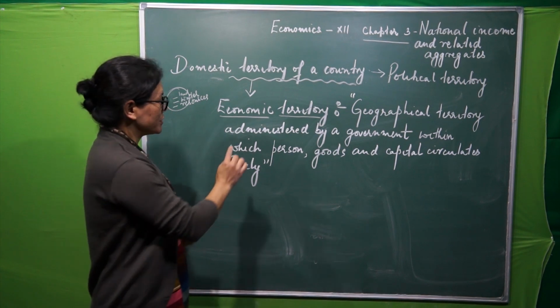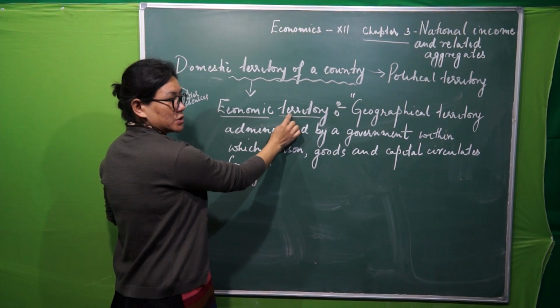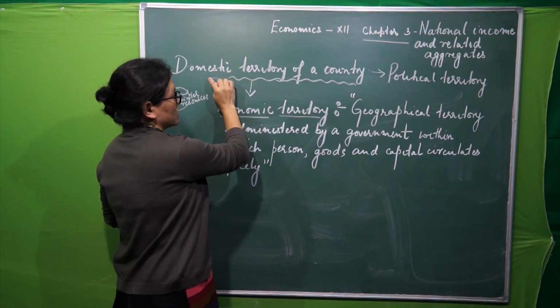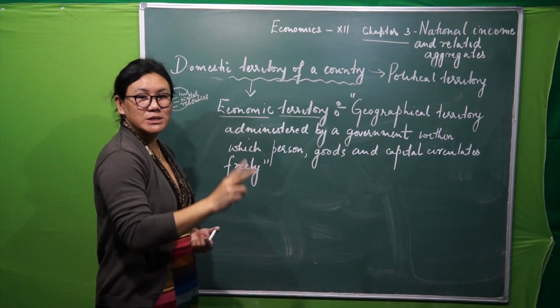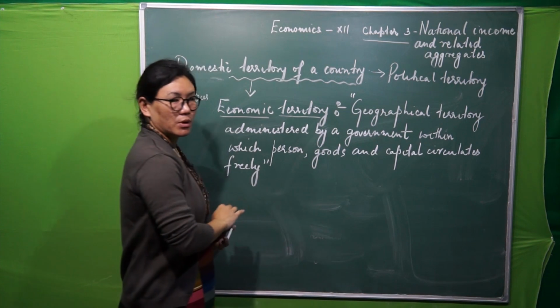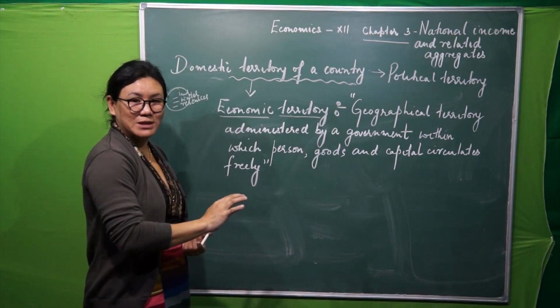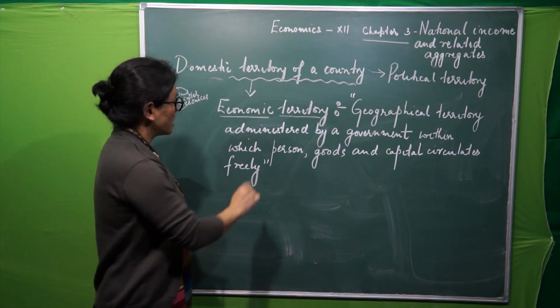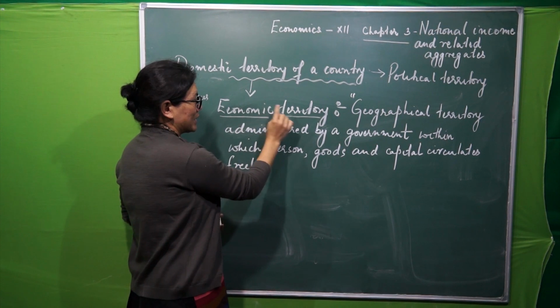So we have to use this word to describe the domestic territory of a country. I have used two things here. In simple terms, it is called political territory, but in economics, for national income accounting, we will be using economic territory.